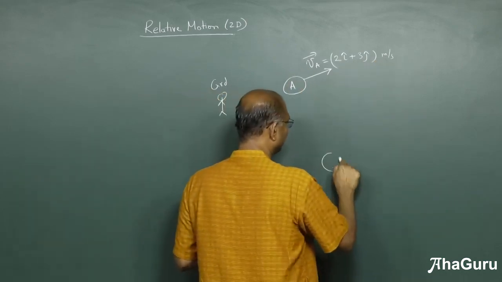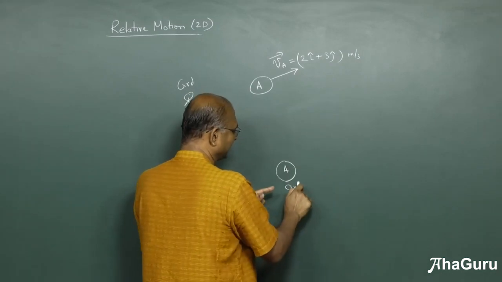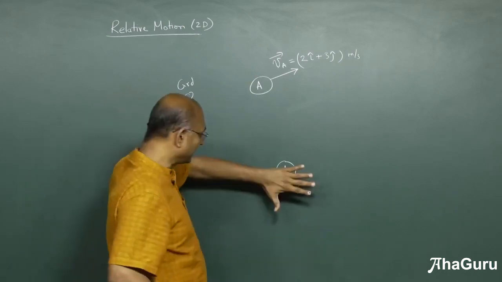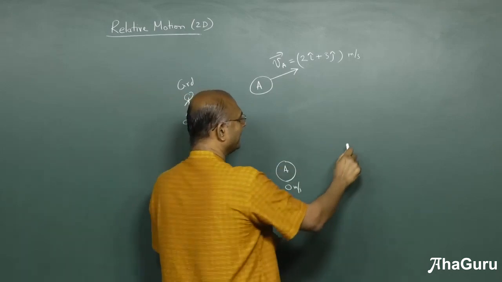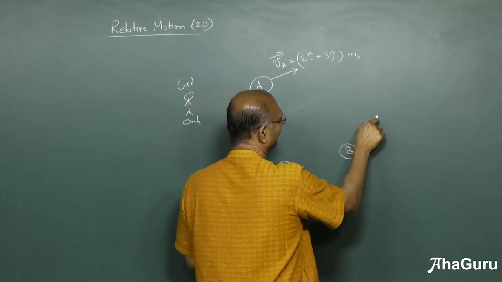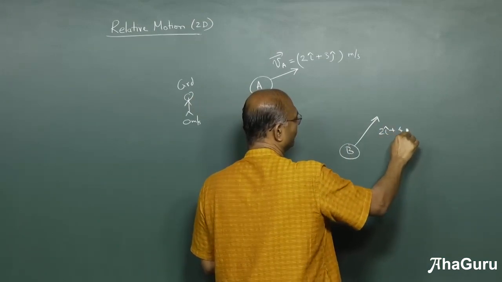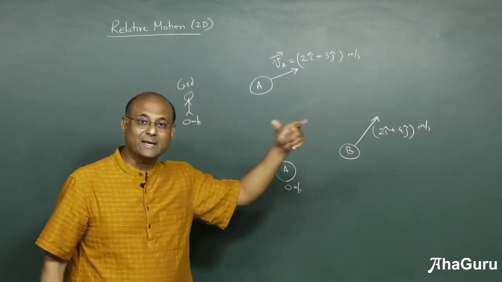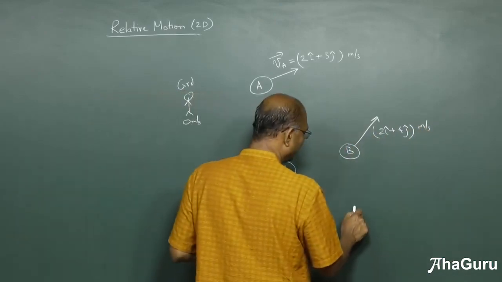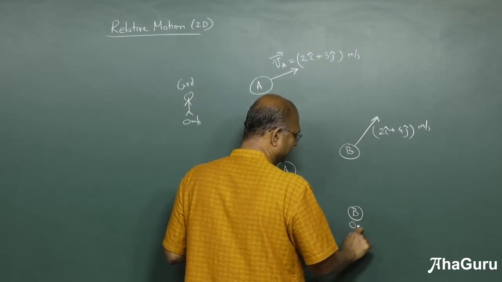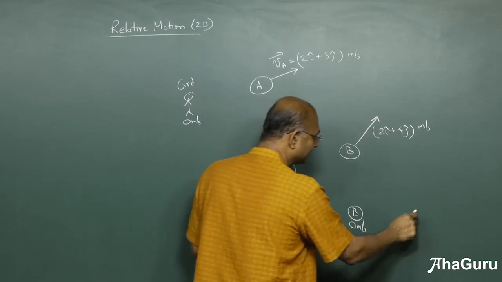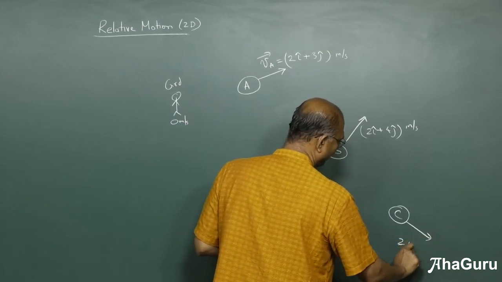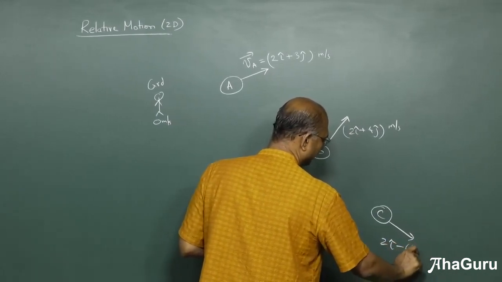But let us go to the next case. So let us say A is talking. So A's velocity must be 0 meters per second. Like the ground, when ground is talking about A, ground velocity is 0 meters per second. So this is a different piece of information. A is saying that B has a velocity of 2i plus 4j. This is not the velocity as seen by the ground. This is the velocity as seen by A. And then let us say that B, when B is talking, B's velocity is 0 meters per second. B says C has a velocity of, let us say, 2i minus 6j meters per second.